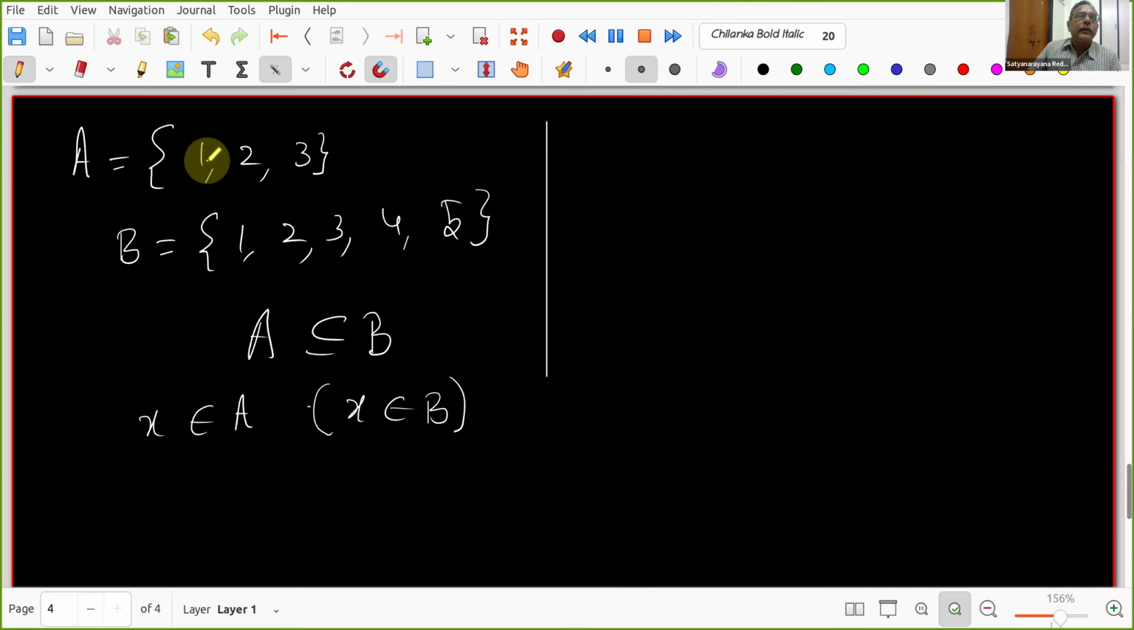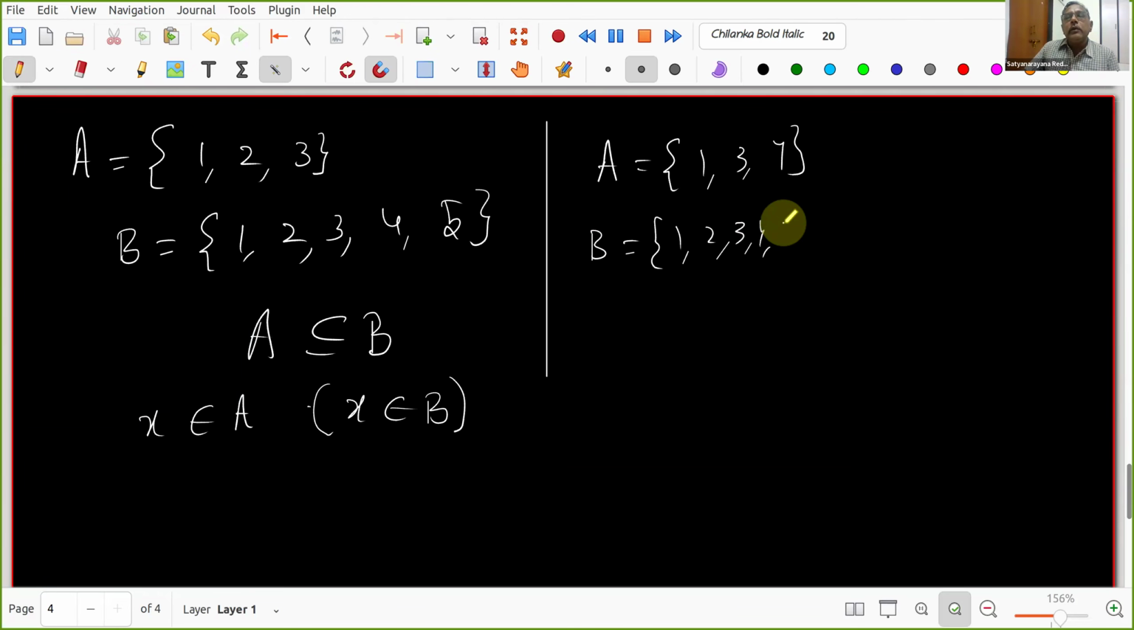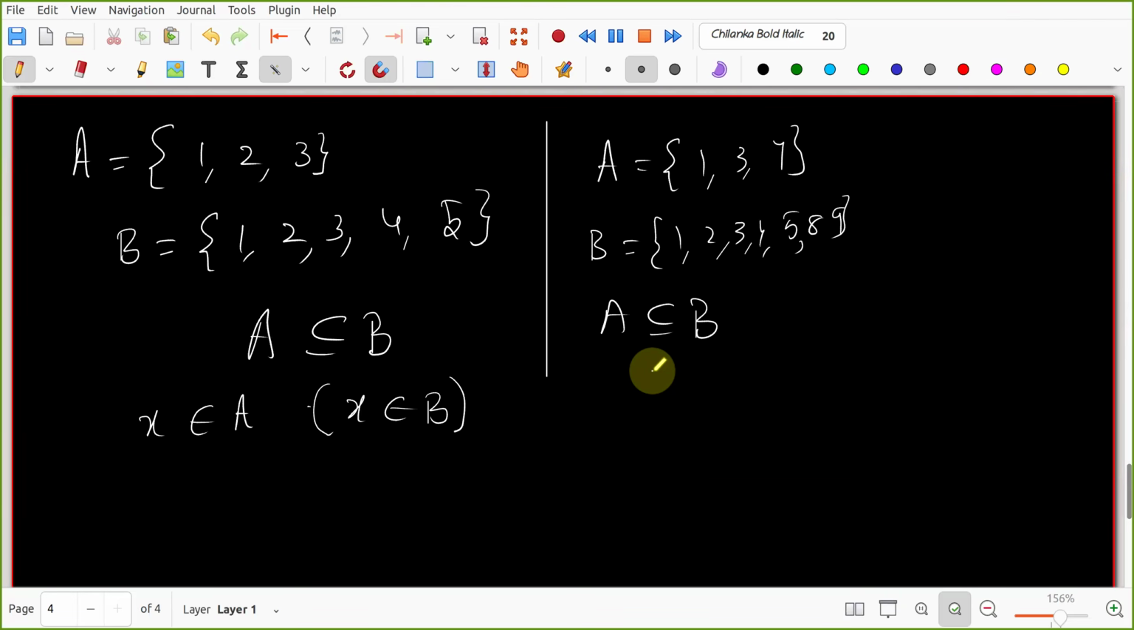If, for example, I take A as 1, 3, 7, and I take B equal to 1, 2, 3, 4, 5, 8, 9. Okay. So is A a subset of B? No, sir. Why is A not a subset of B, Sonali? Because 7 doesn't belong to B. Because 7 is in A but not in B, right?